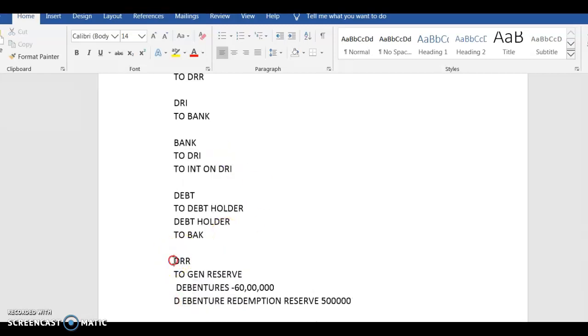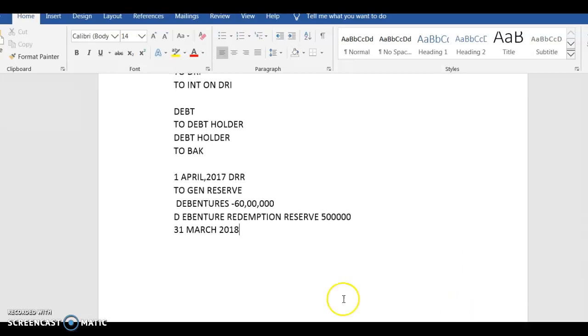Then secondly it states that on 31st March 2018 you are transferring the adequate amount, and finally on 31st March 2020 you are redeeming.